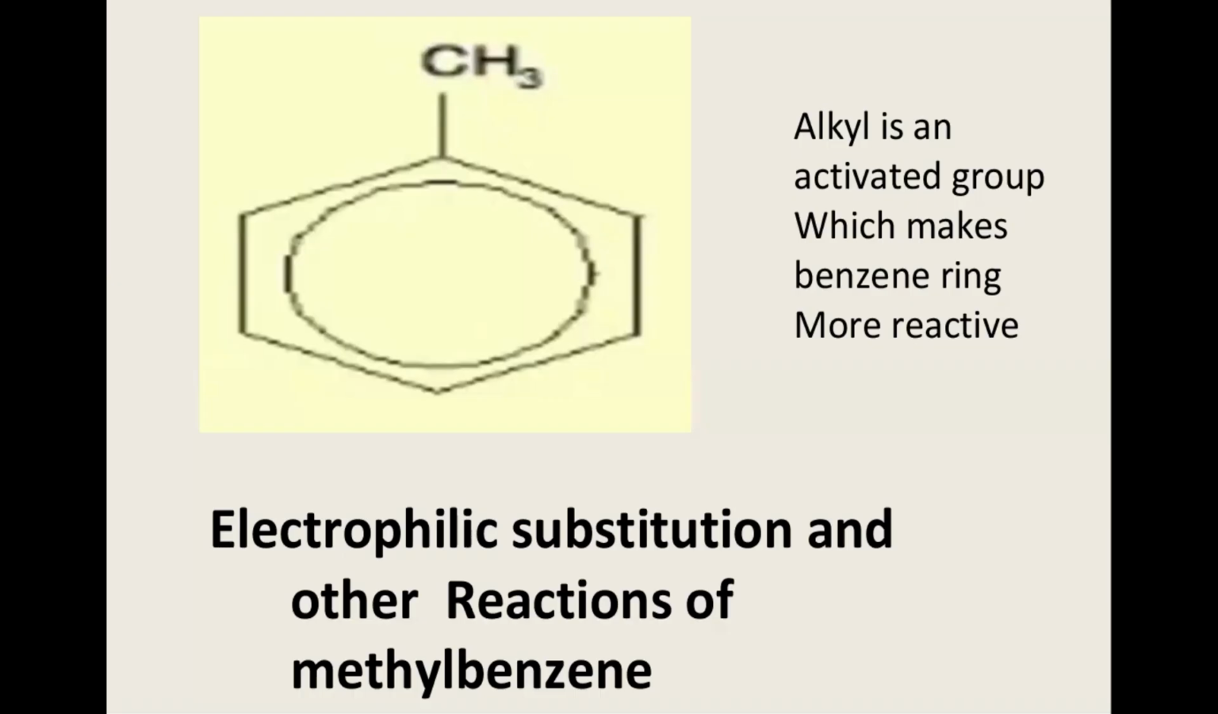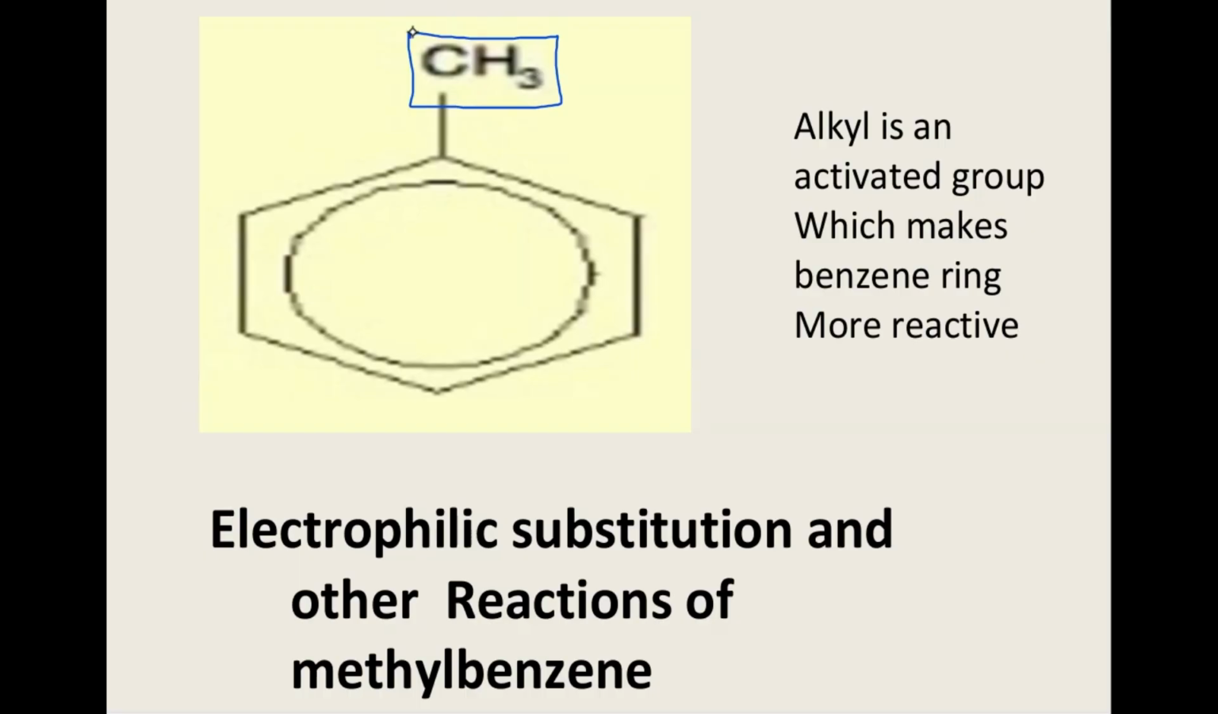Now, the second subtopic which we are going to study is methyl benzene. Methyl benzene is an alkyl group which has been added to the benzene. So, this particular methyl benzene, if you talk about its molecular formula and some of the physical properties.